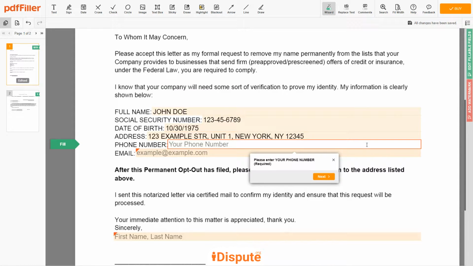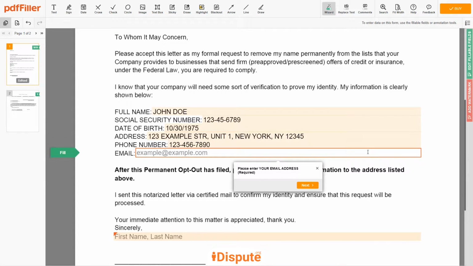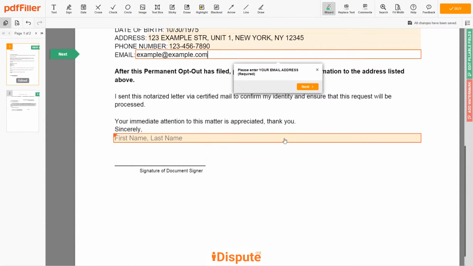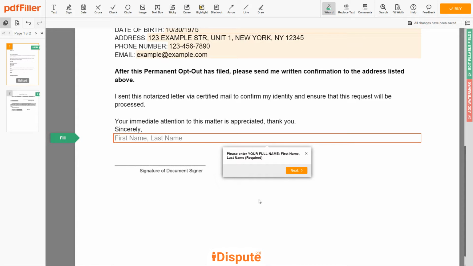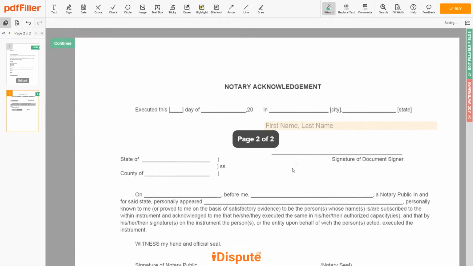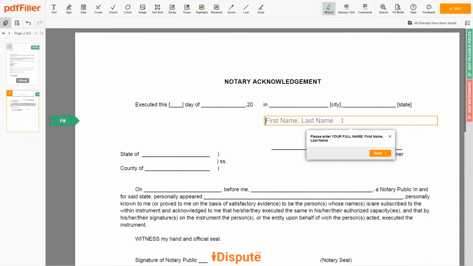Next, enter your phone number, 123-456-7890. And an email address you own, example@example.com. Under the text "Sincerely" you need to enter your first and last name, John Doe. In the notary section, please retype your first and last name again, John Doe.